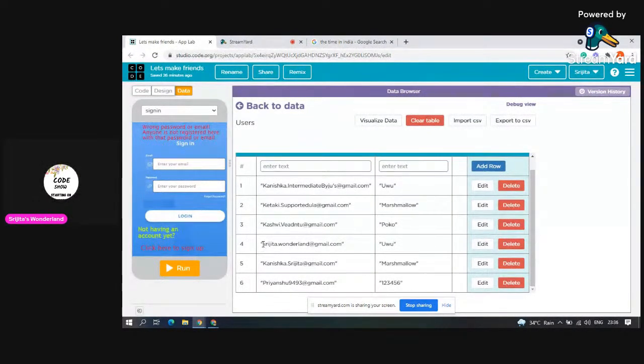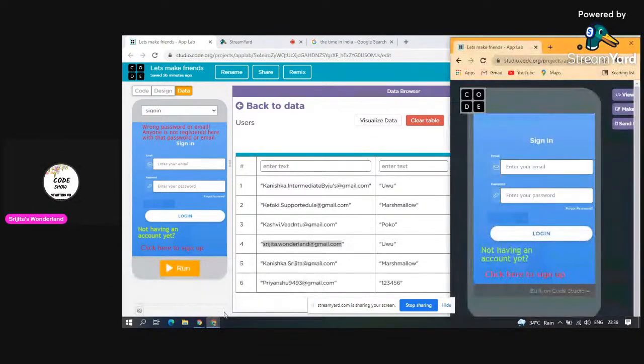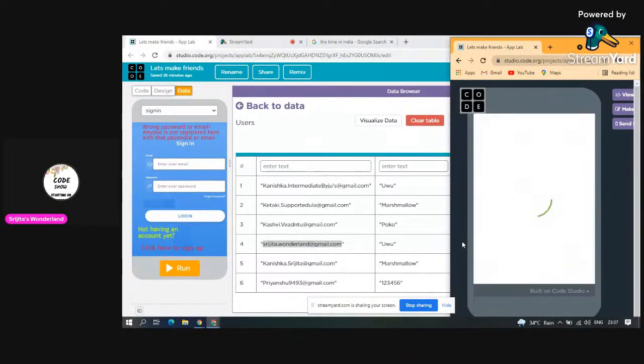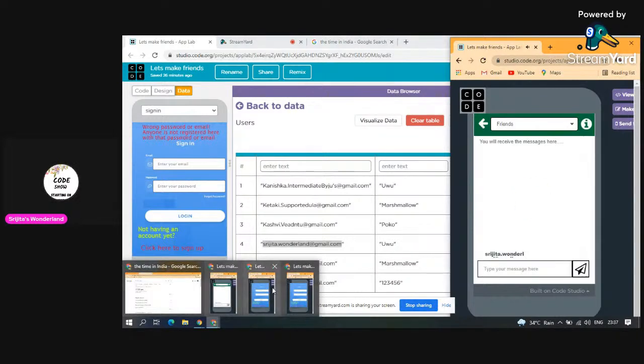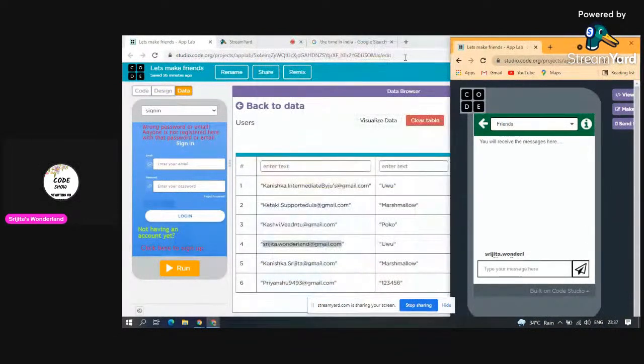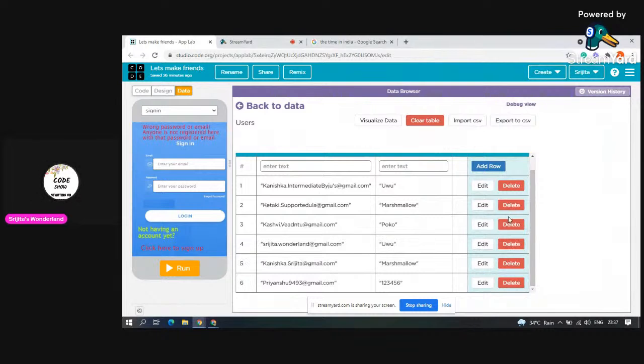Just now we registered with these email IDs, so I'll copy this email ID because I don't remember it. Now I will go to one of my sign-in screens and enter this email ID, then my password. I'll click on login and it will show Srijita.wonderland@gmail.com.